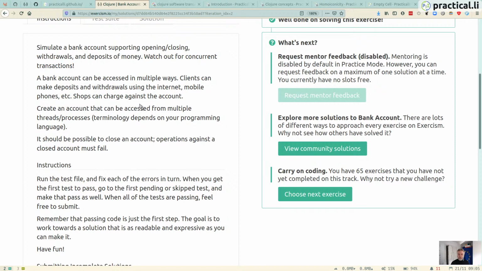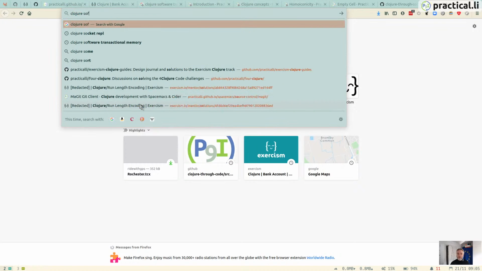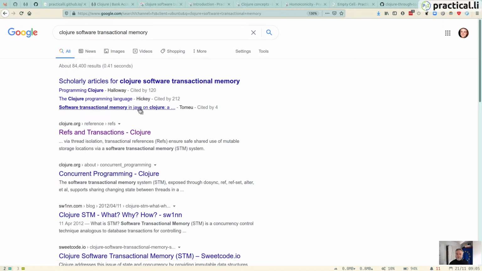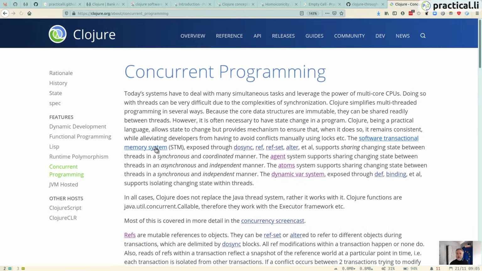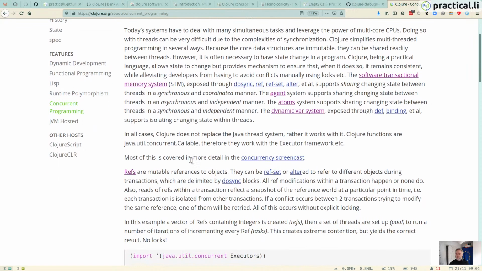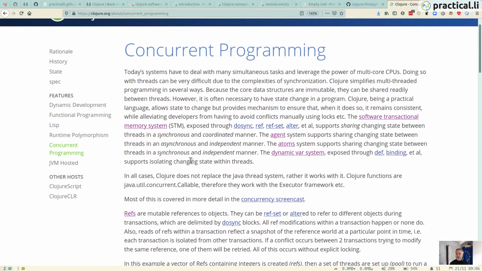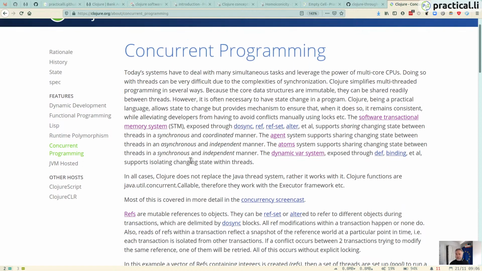So if we go to the internet and search Clojure software transactional memory, there's a section on concurrent programming and refs and transactions in here, which explains one of the real invaluable things about Clojure: it can make doing thread safe concurrent coding really simple.